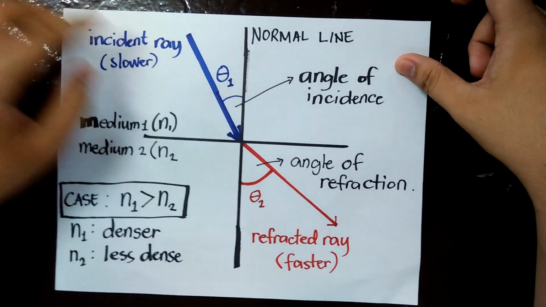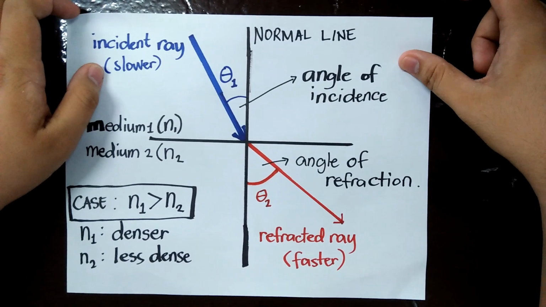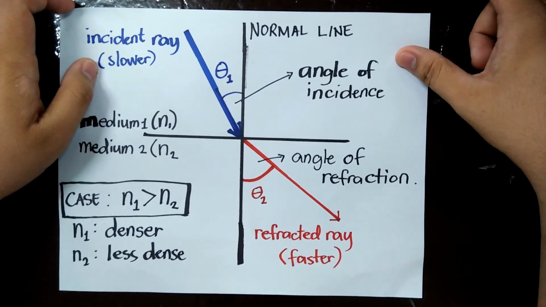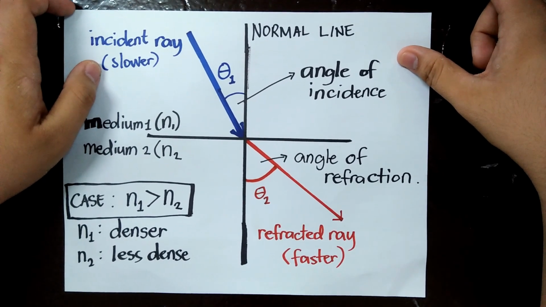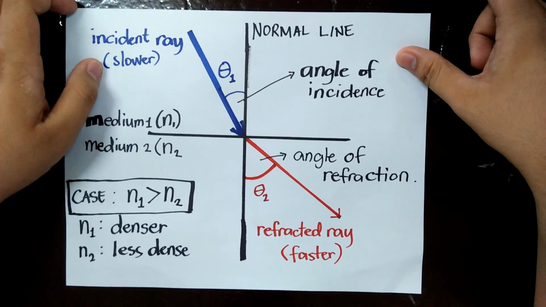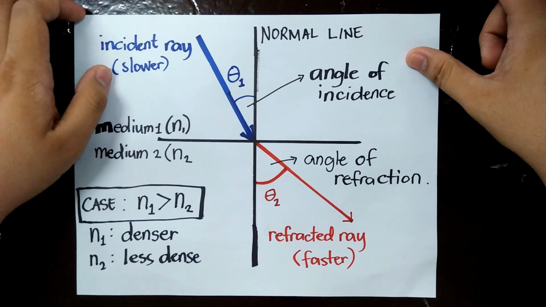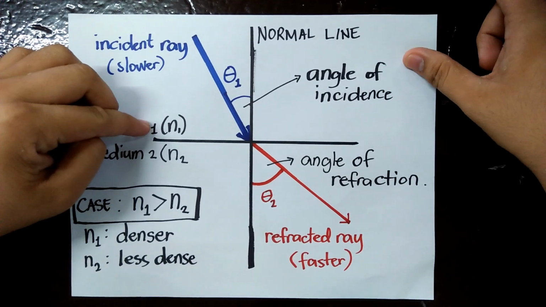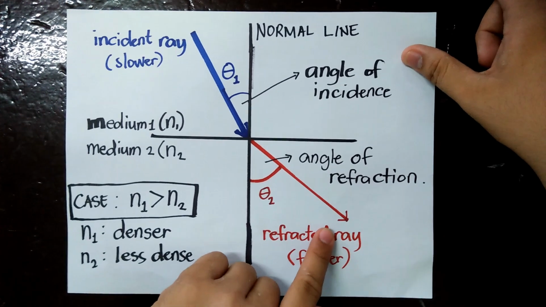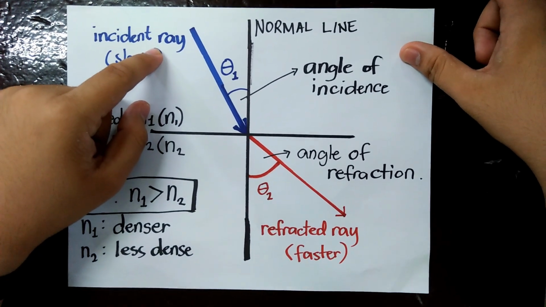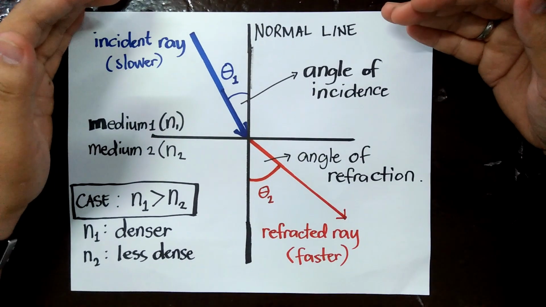Now, what is the implication of this phenomenon? You will notice that if white light travels from a denser medium to a less dense medium, it actually travels faster. Meaning to say, when it enters from medium 1 to medium 2, light rays travel faster compared to the previous medium. And this is how refraction happens in a nutshell.